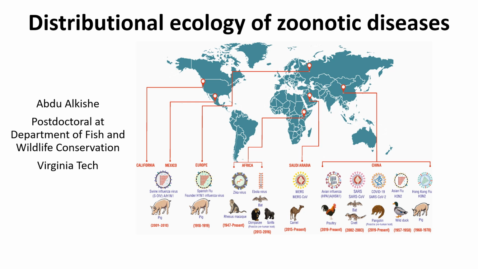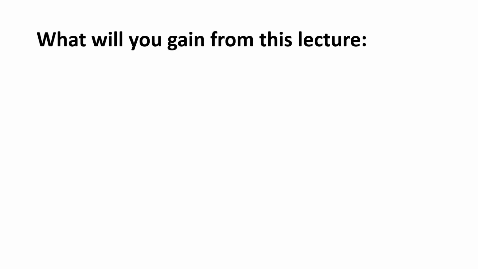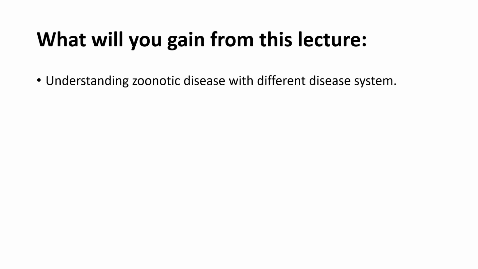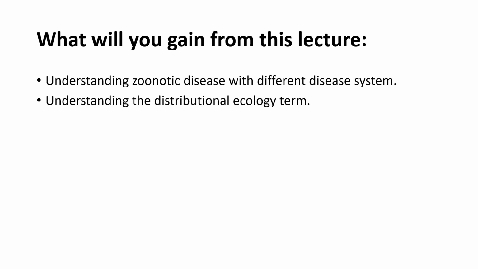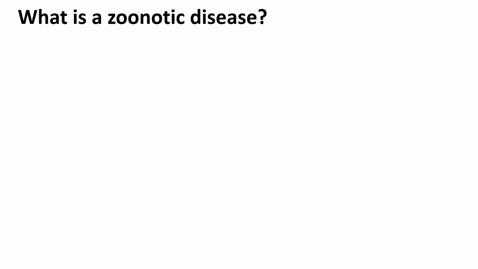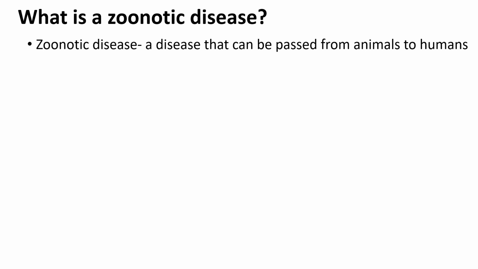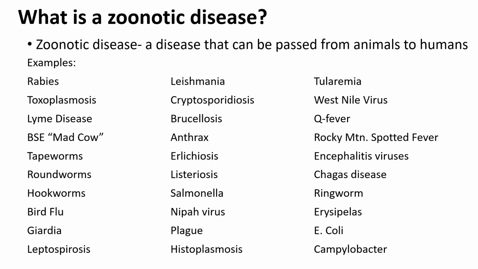I'll be talking about distributional ecology of zoonotic diseases. What you will gain from this lecture is understanding the zoonotic diseases with different disease systems and understanding the meaning of distributional ecology. So what's a zoonotic disease? It's a disease that can be passed from animals to humans.